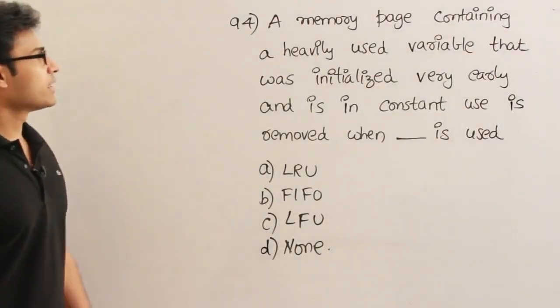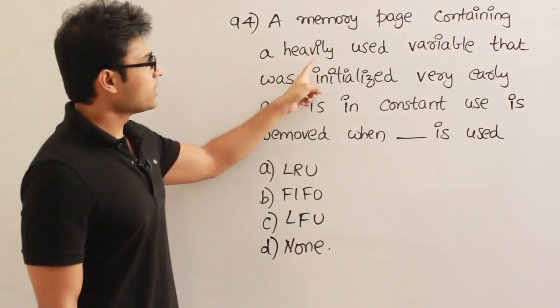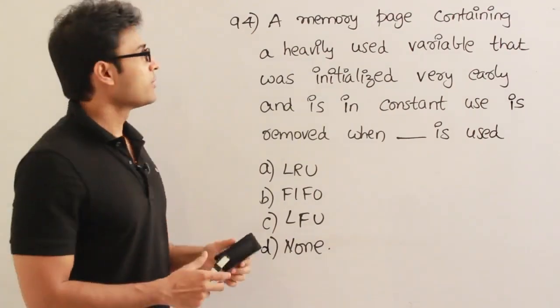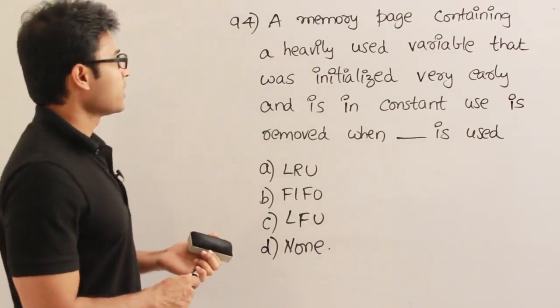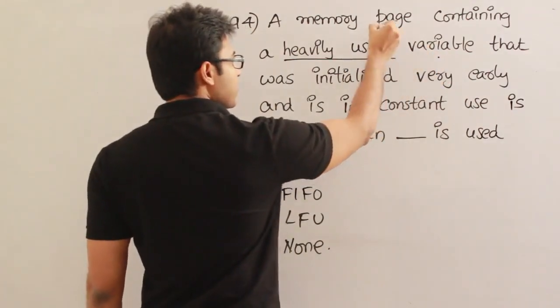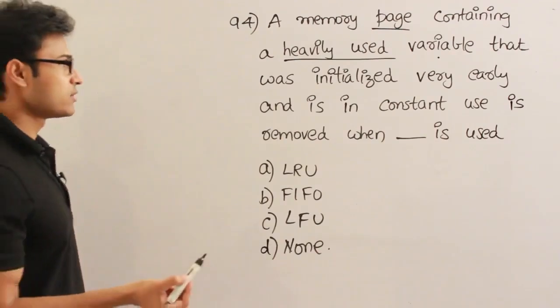Now this question is given in GATE 1994. So watch it. A memory page containing a heavily used variable. Heavily used means frequently used. So a memory page is containing a variable heavily used. Therefore, since the variable is heavily used, the page will be heavily used or frequently used.